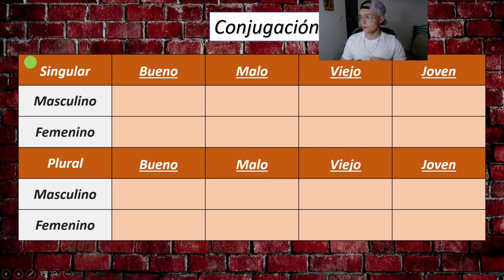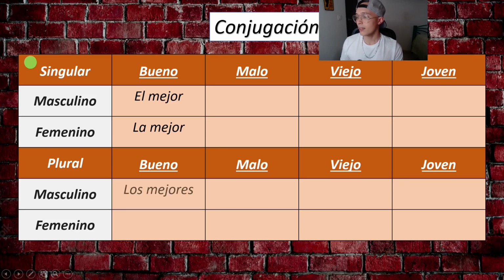Now, we will have, again, these 4 adjectives. Bueno, good, malo, bad, viejo, old, and joven, young. And again, they will have irregular forms. So to say the best, we say el mejor. One more time. El mejor, the best. For a female, we say la mejor, the best. In plural, los mejores or las mejores.